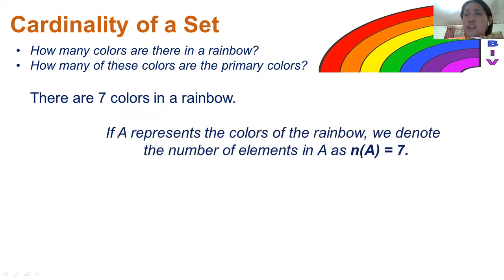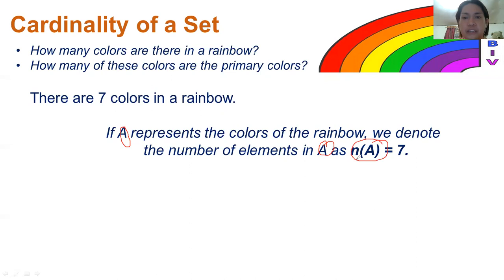So if we represent the colors of a rainbow as set A, we denote the number of elements in set A as this symbol. I am highlighting it.